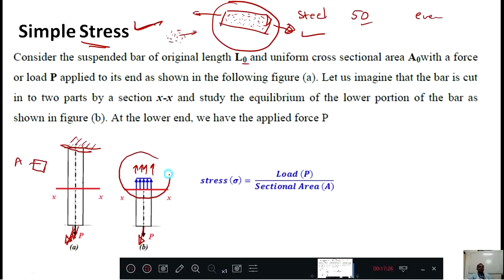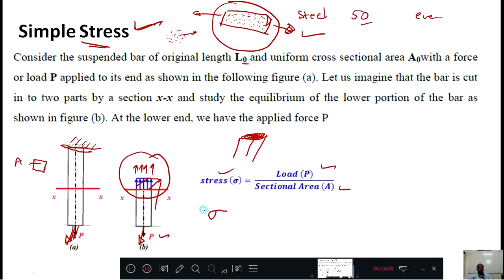This resistance is for the entire cross sectional area. If this is a cross sectional area, then the entire cross sectional area is offering that resistance. Therefore, and one more very important thing is, the sum of all these resistances will be equal to the applied load P. Then I can name it as a stress and define it as the load applied per cross sectional area, or resistance offered by the material throughout that cross section, that is called a stress, and the stress is denoted by sigma.